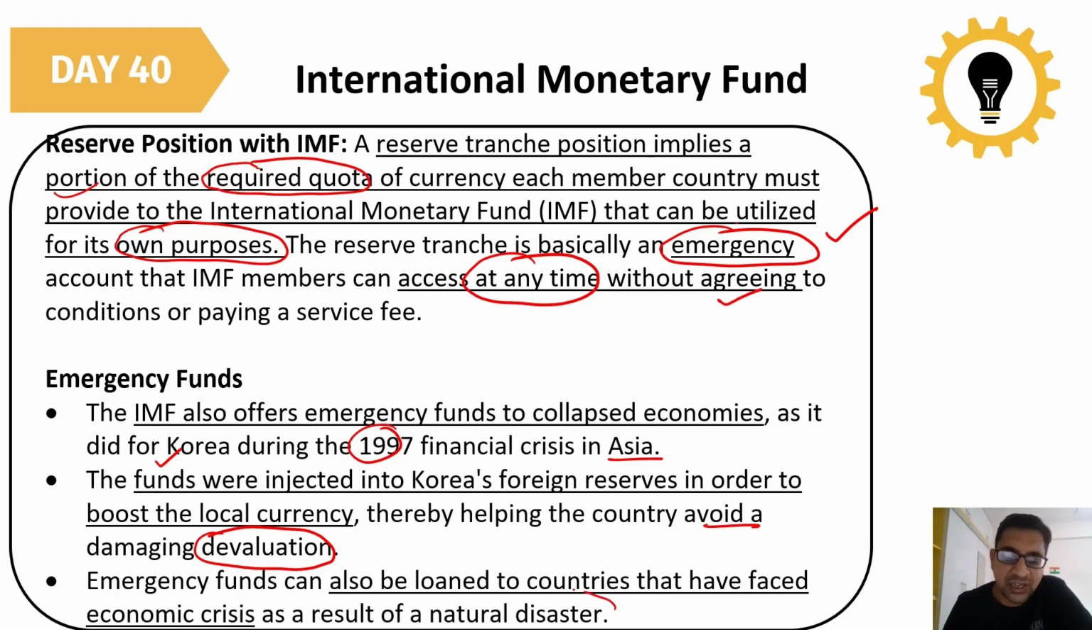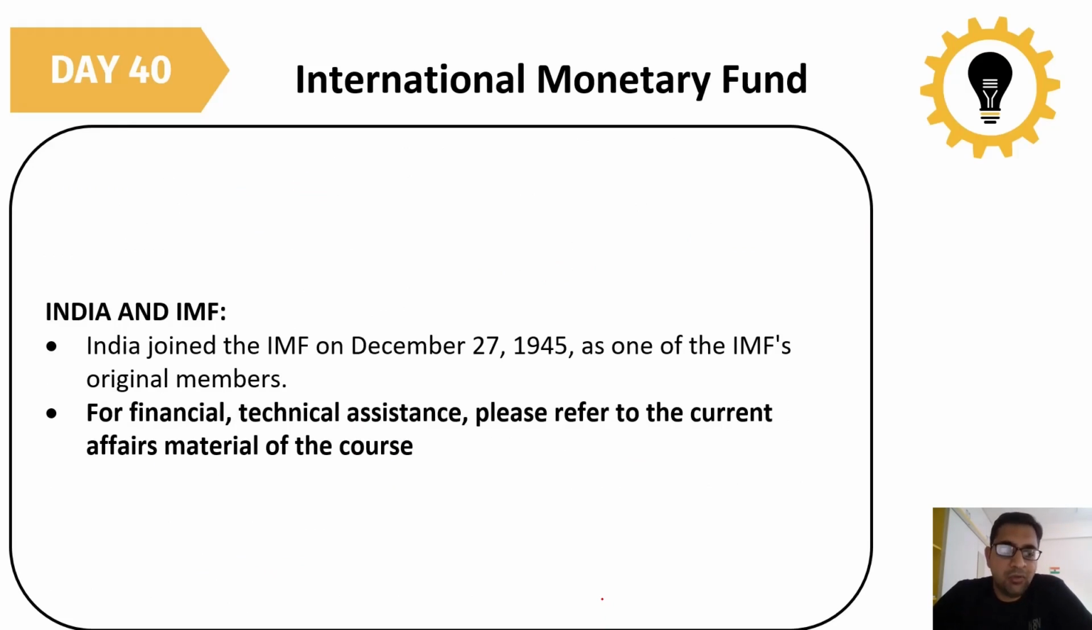So if any natural disaster is happening, this emergency fund can also be used, because under a natural disaster it is not the country's responsibility. Natural disaster can happen to any country. So under that also, emergency fund can be loaned to a country that has faced an economic crisis as a result of a natural disaster.